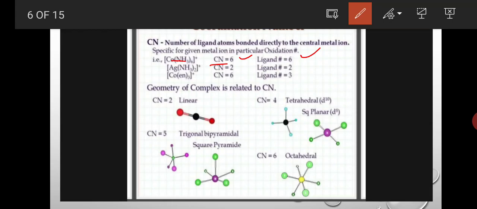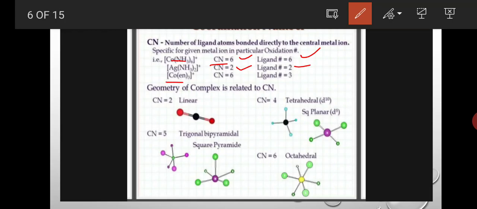And next is Ag(NH3)2. This is the diammine silver complex. Here the central metal atom is silver. Around the silver, two amine ligands are present. So here the coordination number of silver is 2, and 2 ligands are present.